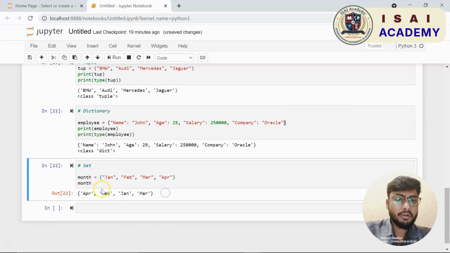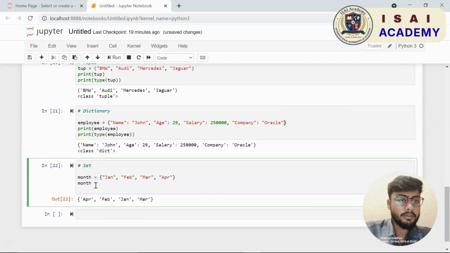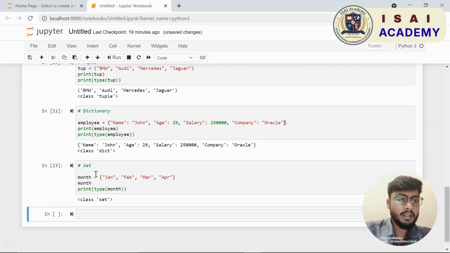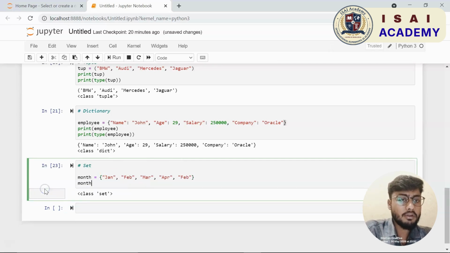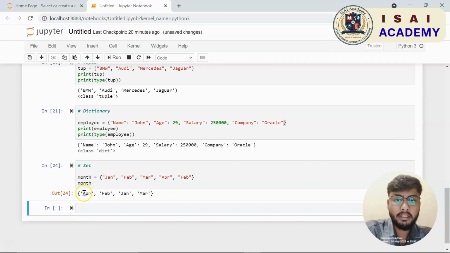Let us say I want to create a set that has only unique values of months. So within curly braces, I will pass in my month names. Let us say JAN for January, then FEB for February, and I have another FEB, then MAR for March, and let us say APR for April. So this is a set, and if I want to print it, I can just pass in the variable name, that is month. Let us run it.